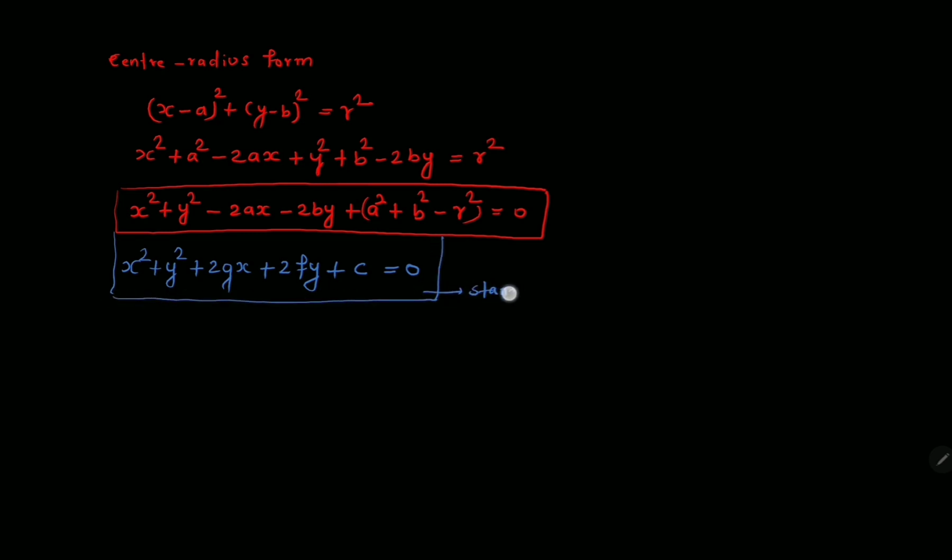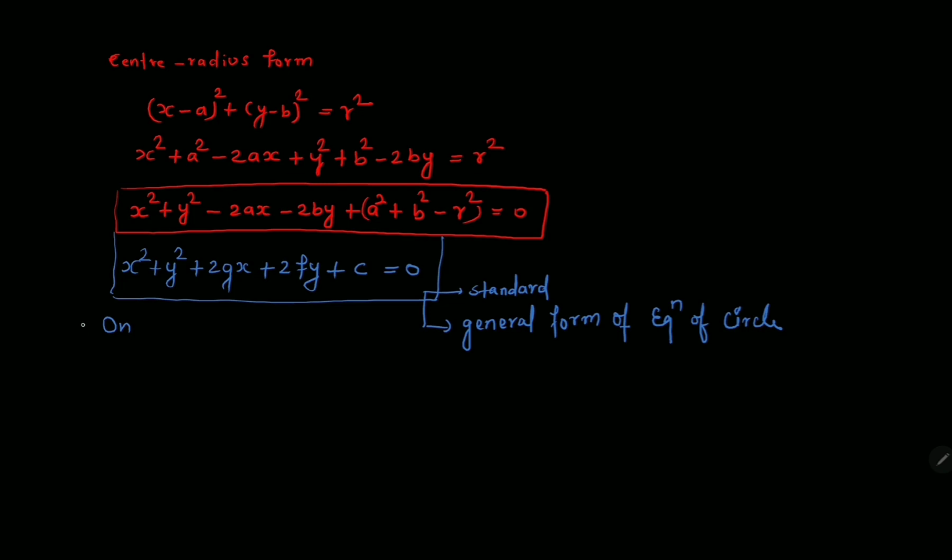Standard general form of equation of circle.